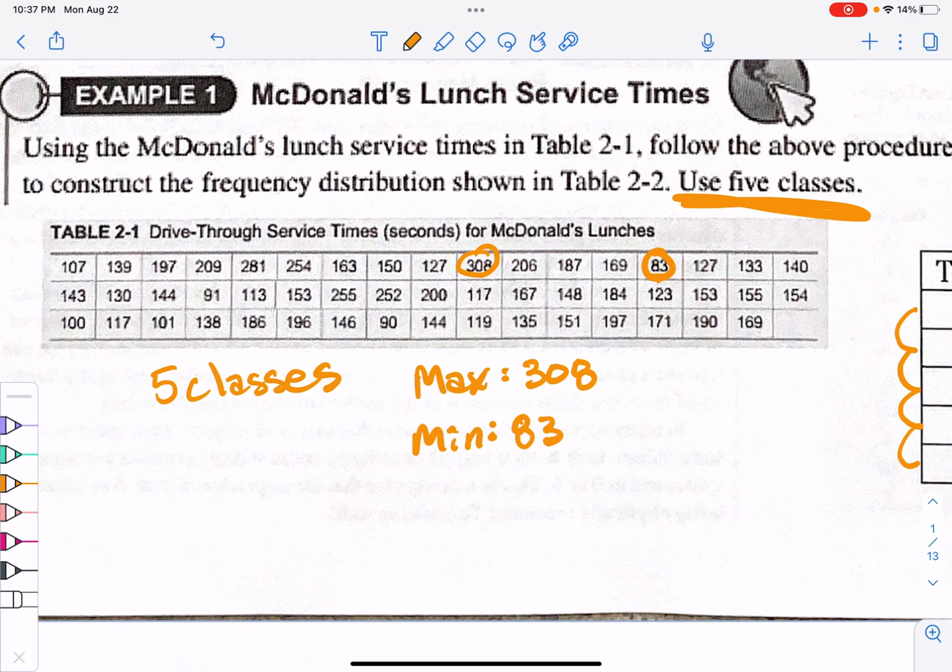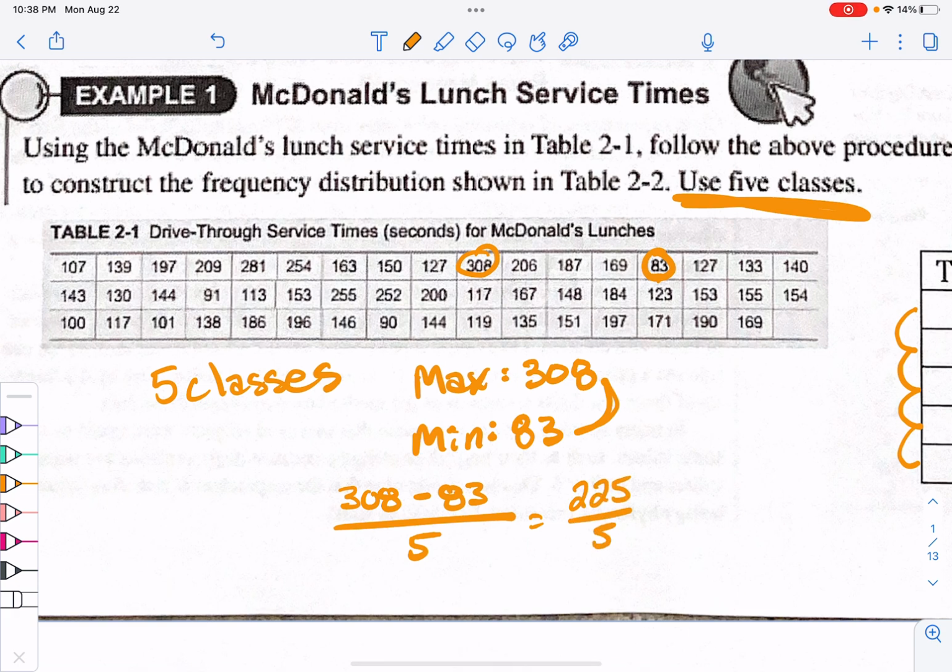83. So we know that we want 5 classes, and we basically take the range. So we take the largest number minus the smallest number, and we divide by 5 classes to figure out how big that is, okay? So 308 minus 83, let me get my calculator out. 308 minus 83 is 225. And if I divide that by 5, I end up with 45. Okay, so our class width has to be 45 units long, okay?